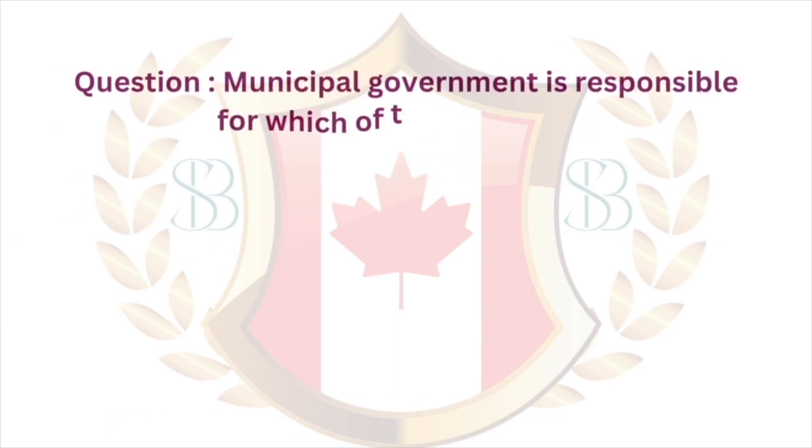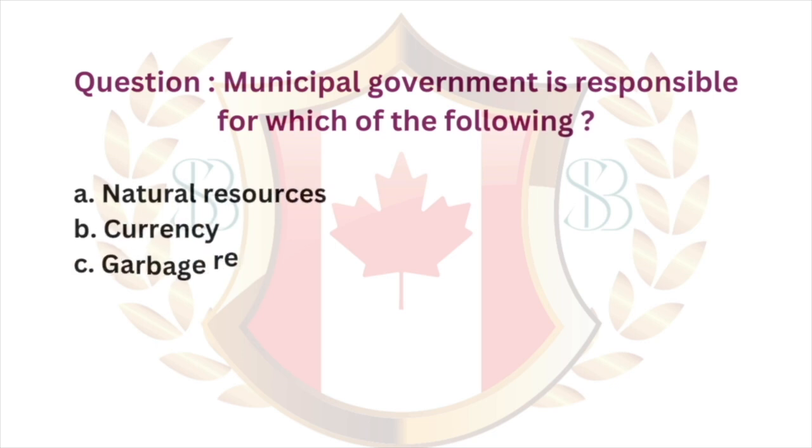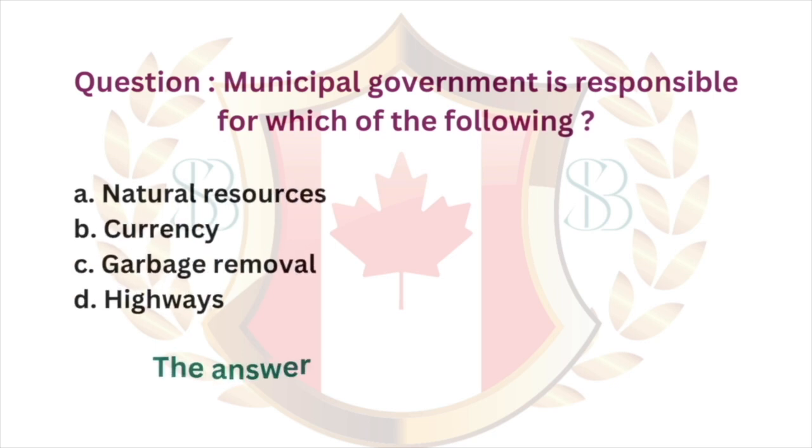Question. Municipal government is responsible for which of the following? A. Natural resources. B. Currency. C. Garbage removal. D. Highways. The answer is C. Garbage removal.